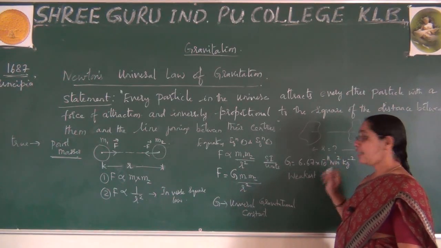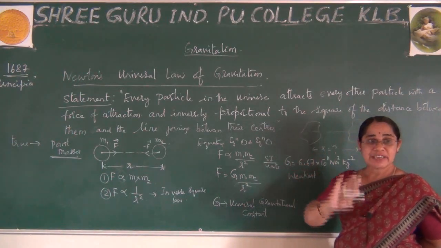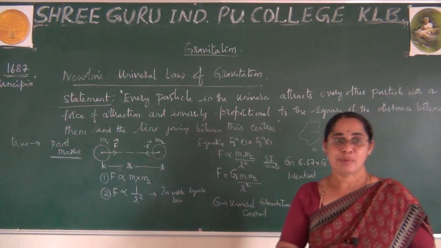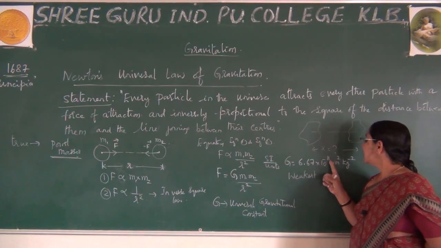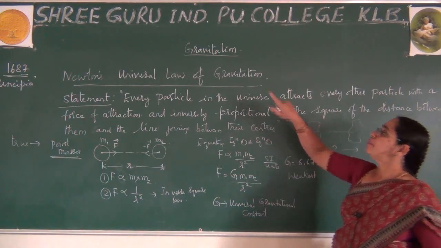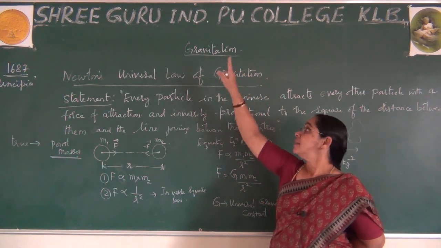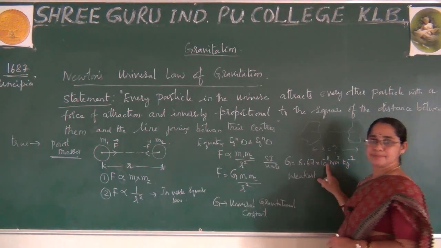And since I have written minus, it is because it is the weakest force among all the basic forces in nature. Maybe in school days you have learned 4 basic forces. Among them, this gravitational force is the weakest force. And this 11 you can remember easily by using this word gravitation, where there are 11 alphabets. So by using that you can remember this.